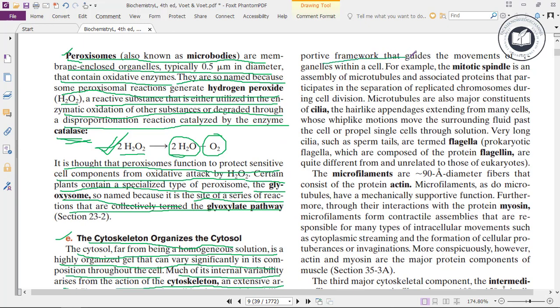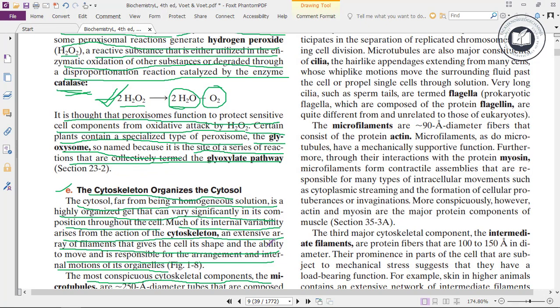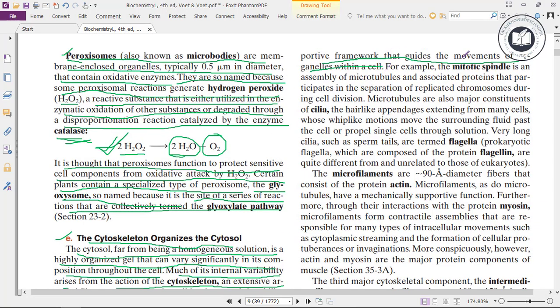They form the supportive framework that guides the movement of organelles within a cell.